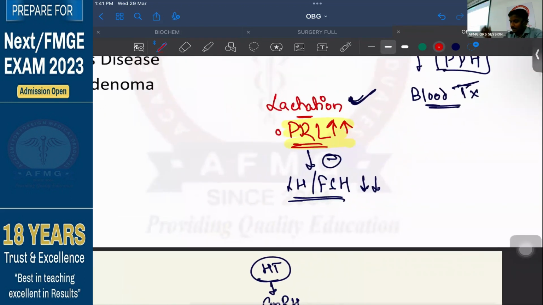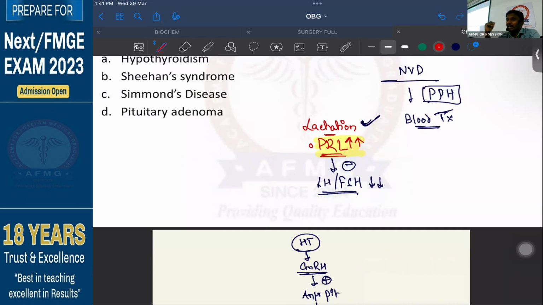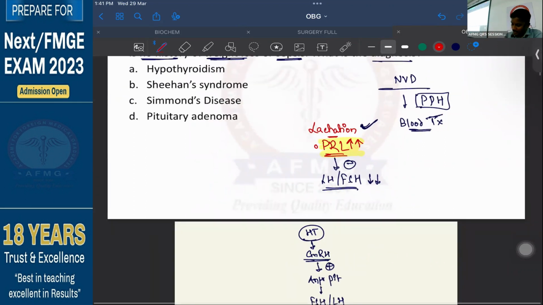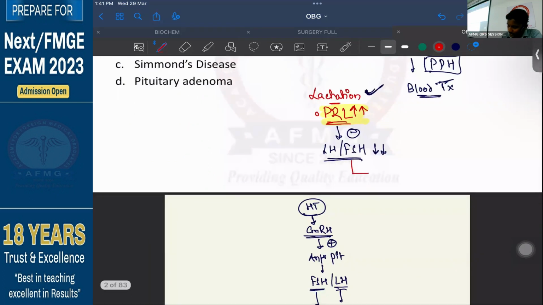What did I say here? So here the patient has high levels of prolactin due to lactation, due to which the LH and FSH levels are low. If FSH does not stimulate the ovaries, will follicular growth occur? No, follicular growth will not occur. If follicular growth does not occur, will estrogen production occur? No. So there is decreased follicular growth, and there is a decreased amount of estrogen.